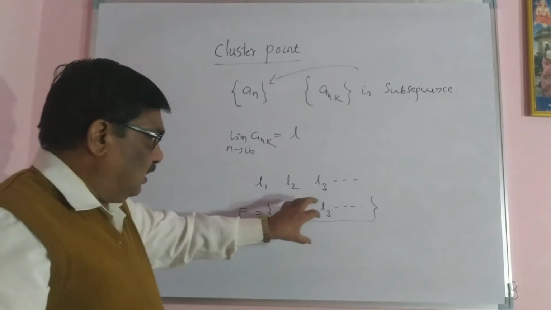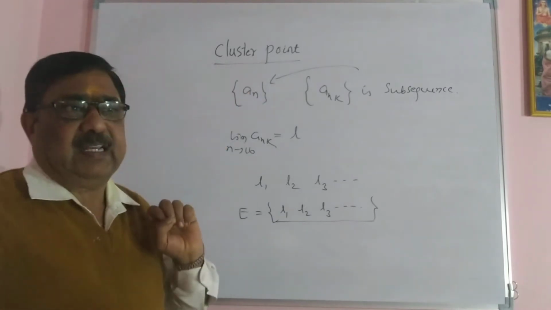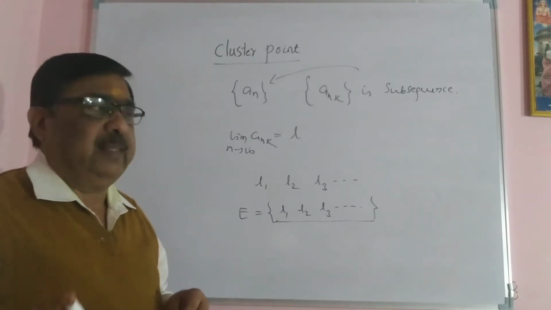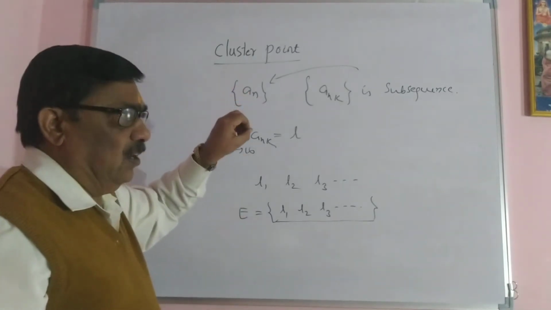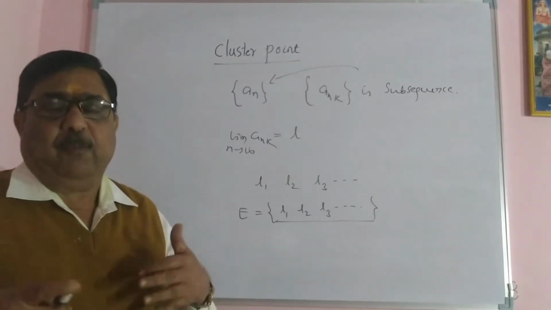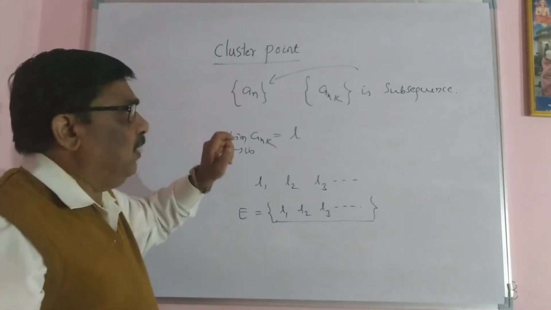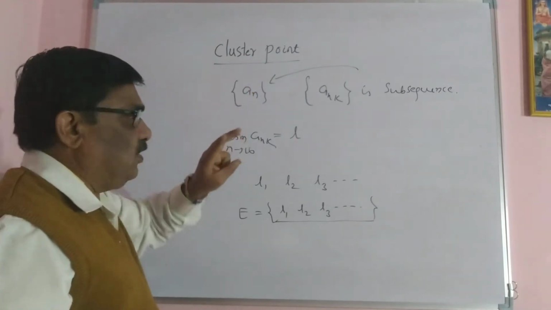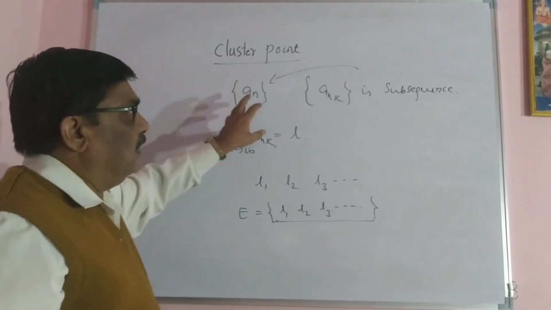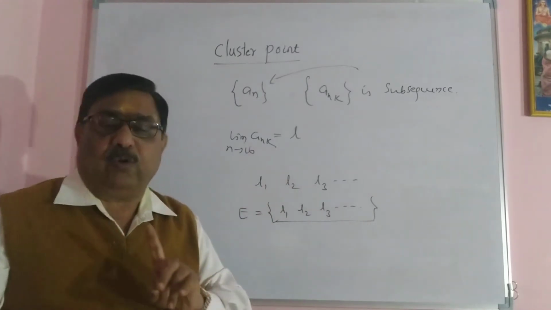Suppose all these cluster points are equal to one value, then definitely this sequence is a convergent sequence. In other words, all subsequences converge to one value, then we say that an is a convergent sequence. Suppose the sequence has more than one cluster point, then definitely it is not a convergent sequence. Suppose this sequence has two cluster points, say L1 and L2, then an is not a convergent sequence.